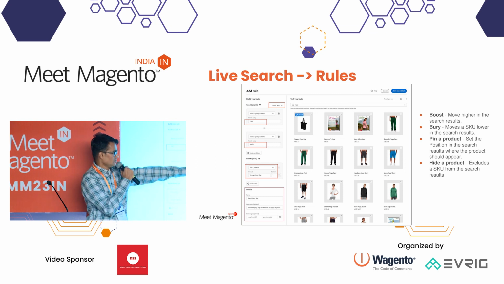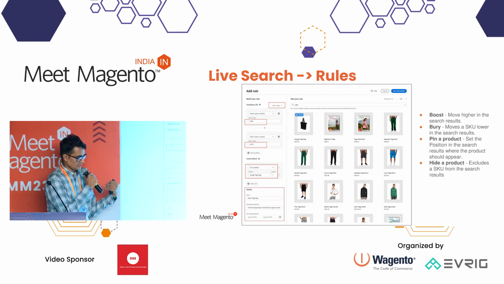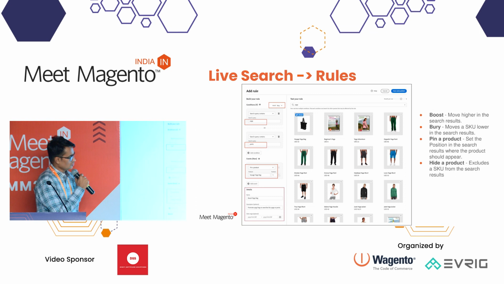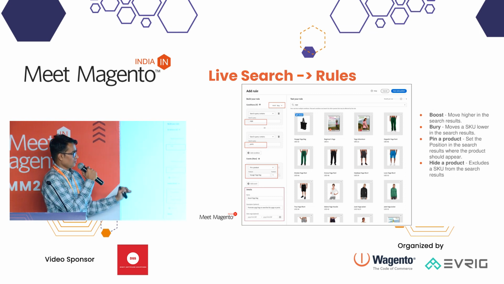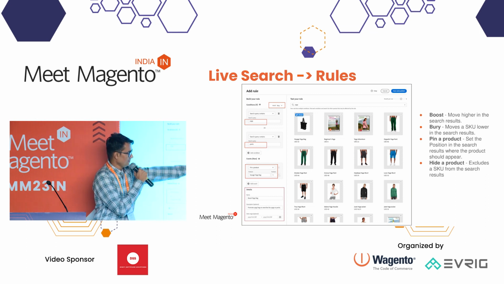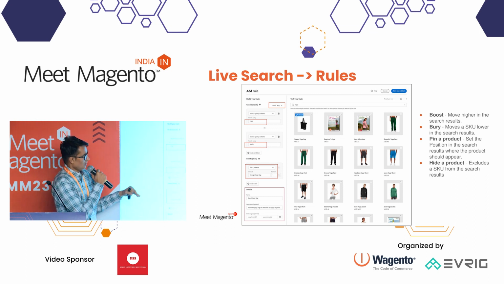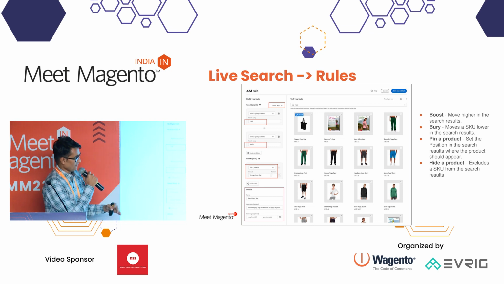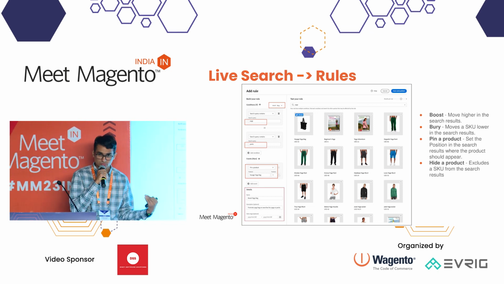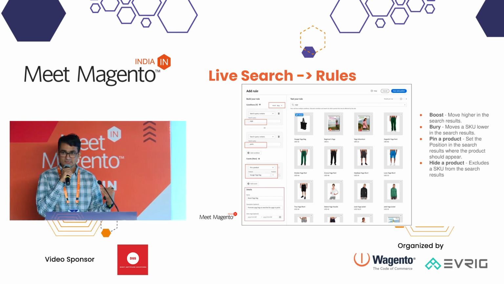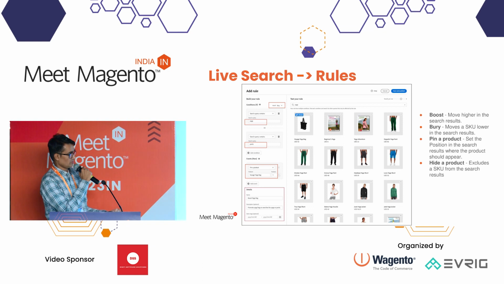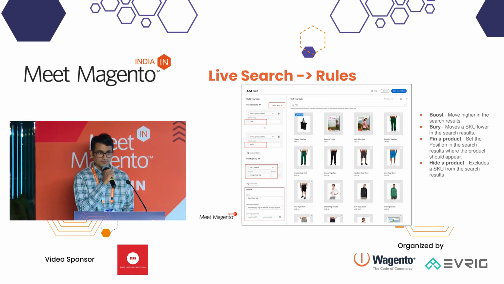So you can decide what products you want to show up in the search result, what products you want to show lower, and what products you want in a specific position. That is pin a product. Showing higher is a boost, showing lower in the search result is a bury, and for products you don't want to show, even because of low inventory or any other reason, that is also possible, so you can hide these products on the search result page.